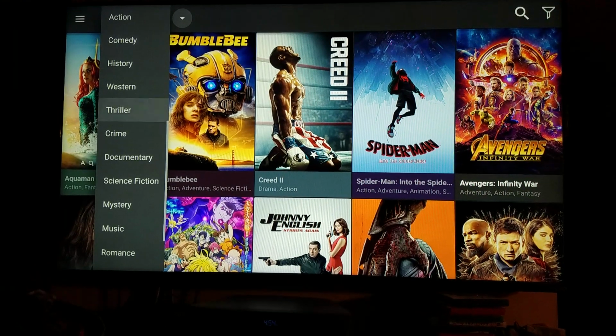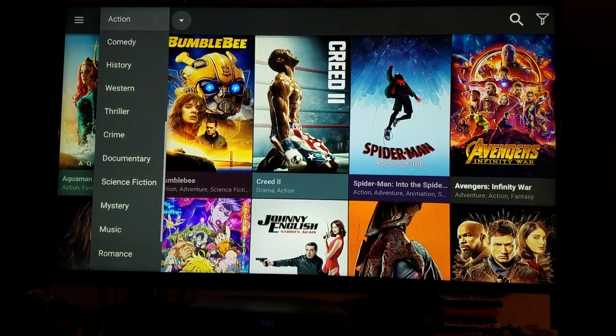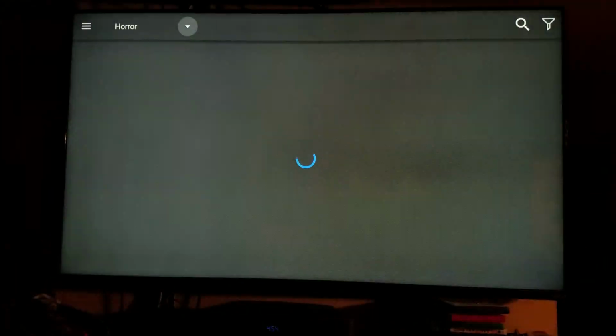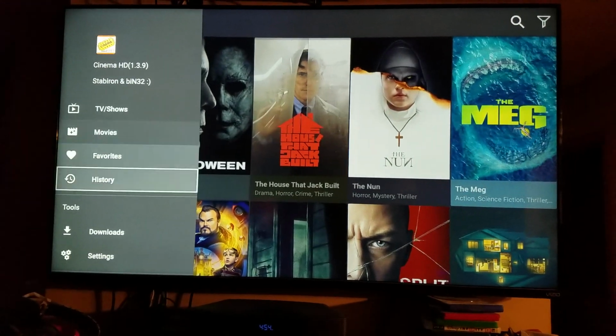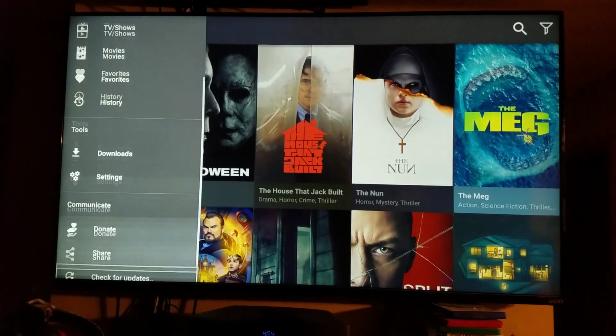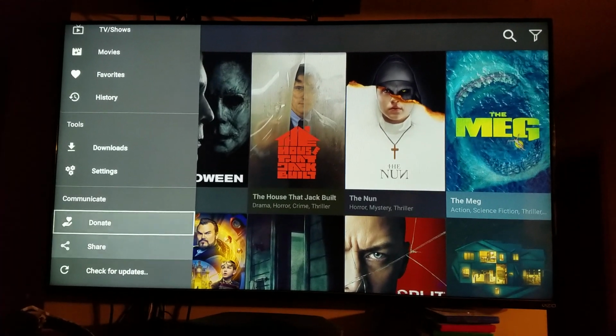And on the screen here, if you click all the way up, it prompts these. Gives you your different movie selections, genre or whatever. If you click over right here, this is where your TV shows are and all your favorites, settings, and all your other good stuff there.